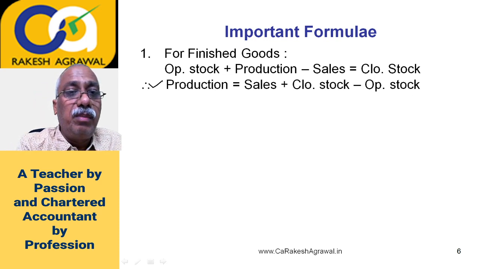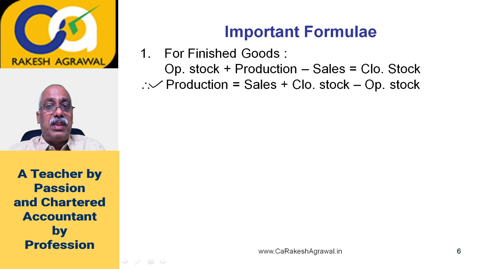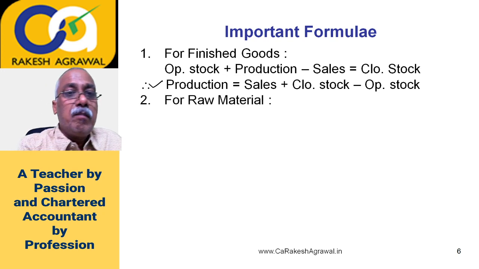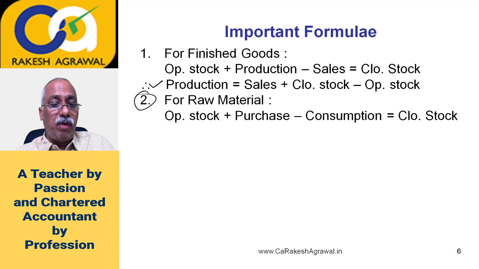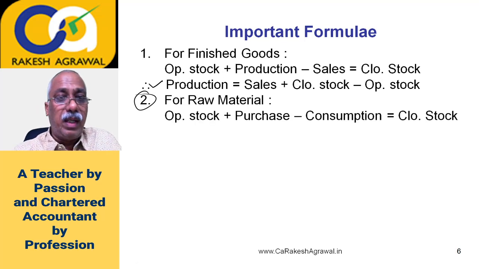This is an important formula. Production is equal to sales plus closing stock minus opening stock. Now you don't have to remember this. This is a very logical formula which you can prepare. This formula will be used in preparation of functional budget. Second formula is for raw material. Raw material. Now again we will see the common formula or logical formula of raw material.